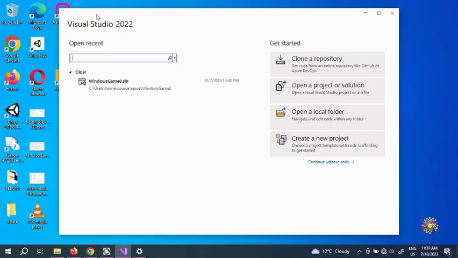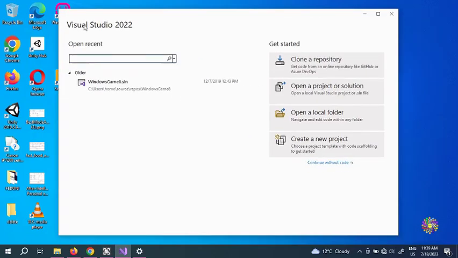Alright, so here we have Visual Studio 2022 running. If you are installing for the first time, you're going to see something different. But in my case, because I have already run this in, say, 2019, I have .sln files. I'm going to explain SLN to you in the next video with .NET. But for now, if you have previously installed Visual Studio 2019 or older versions, you're going to see your files here. But if not, don't worry about it.